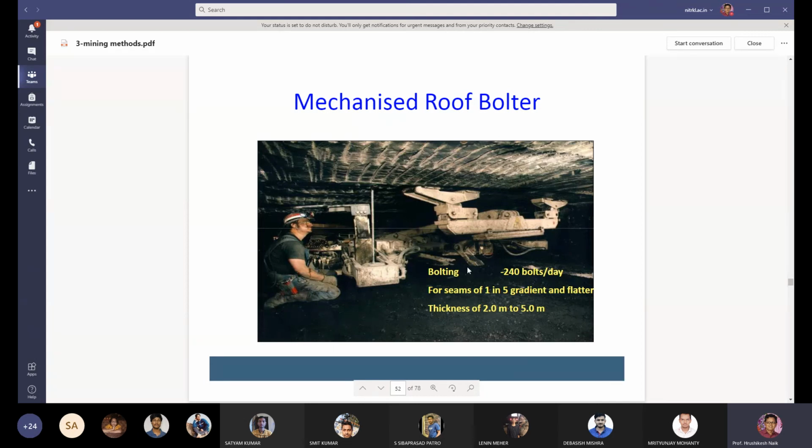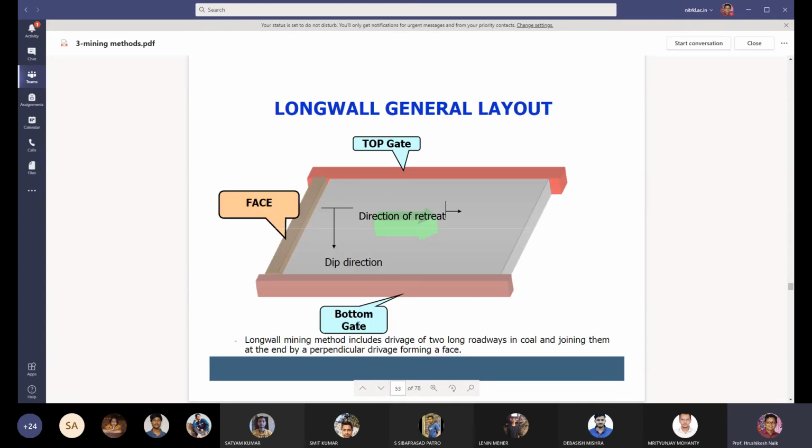Okay. So with mechanized roof bolters, 240 bolts can be erected per day, and it is applicable for seams of 1 in 5 gradient and flatter, and for a thickness of 2 meter to 5 meter. This machine can be used for carrying out roof bolting operation in underground coal mines. And you have already studied the Longwall general layout, Longwall face, Longwall method of mining, and direction of retreat, advance and retreat method of mining.